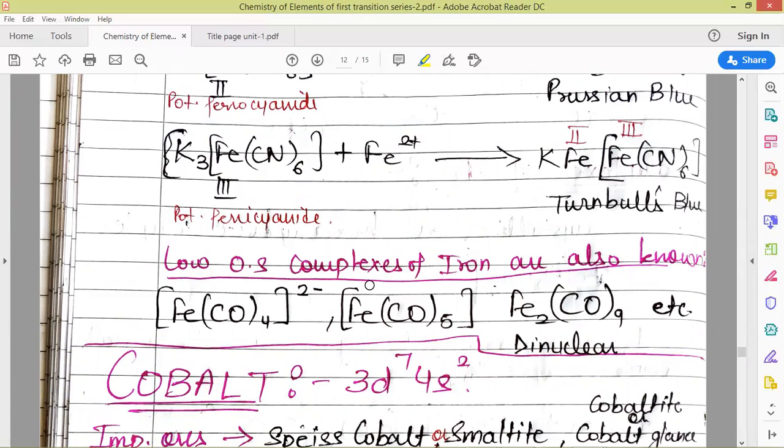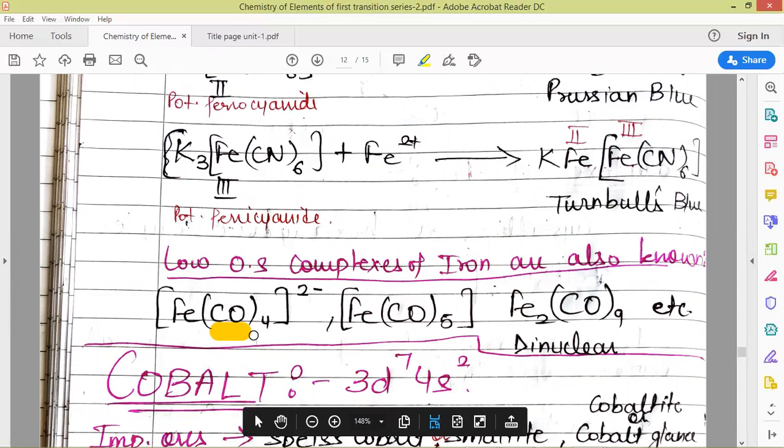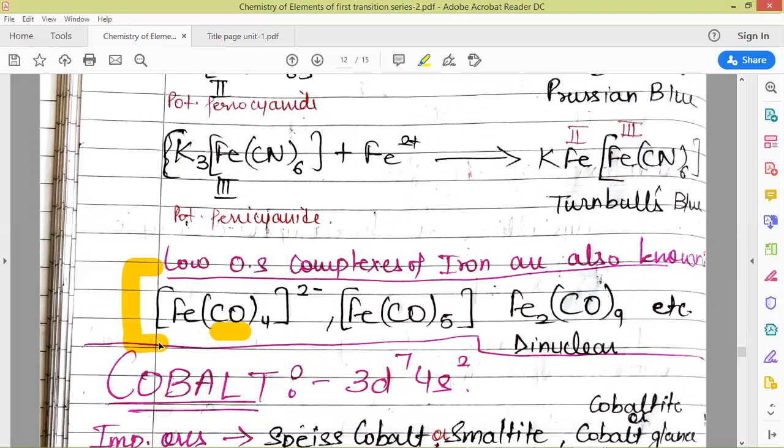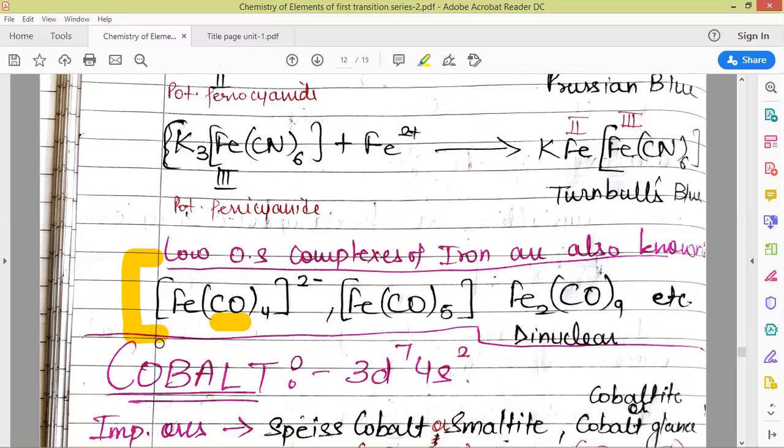Also, for iron, low oxidation state complexes are known. These are generally formed with ligands which are neutral in nature, such as carbon monoxide. Such complexes will be discussed in the last lecture, where I'll be discussing some important compounds from the whole chapter.